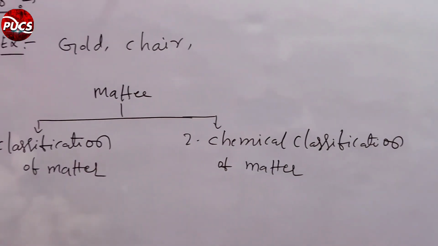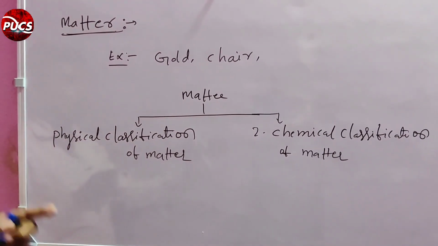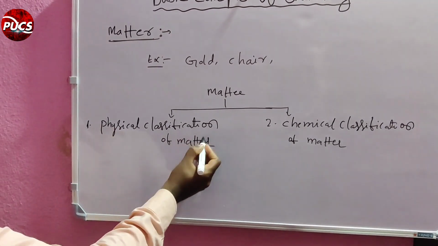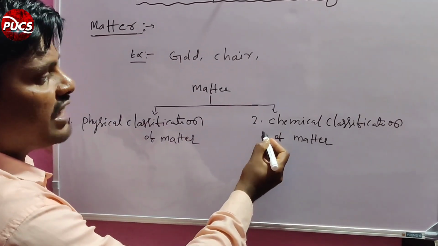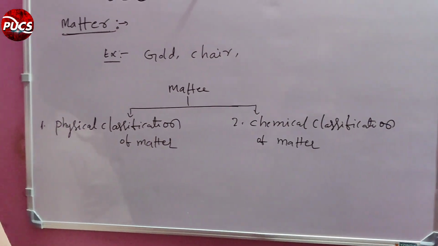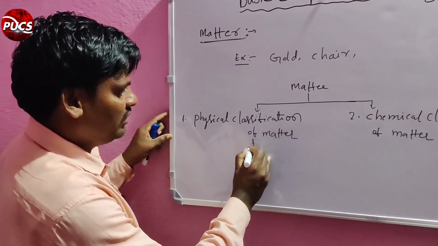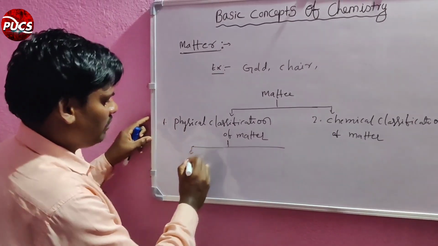So the physical classification again has 5 types.